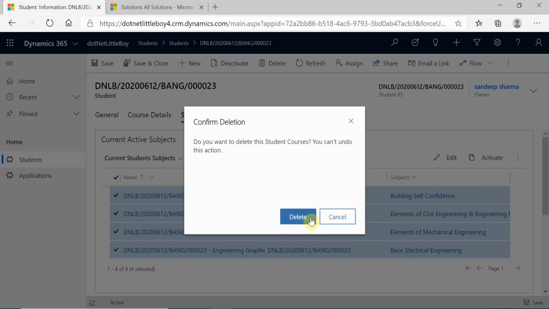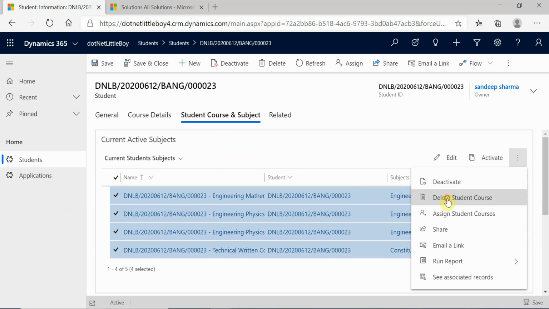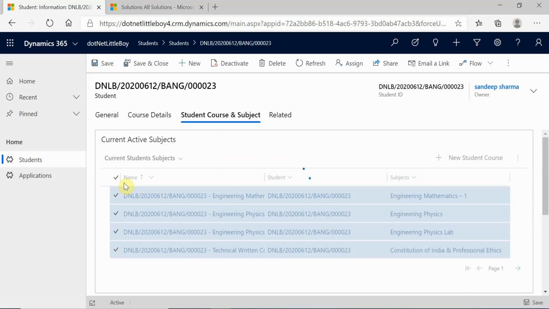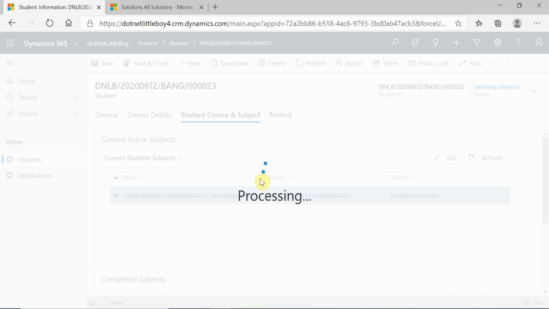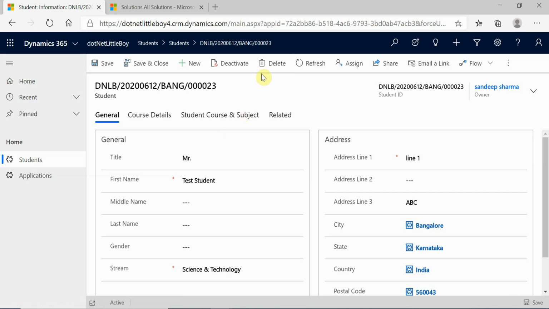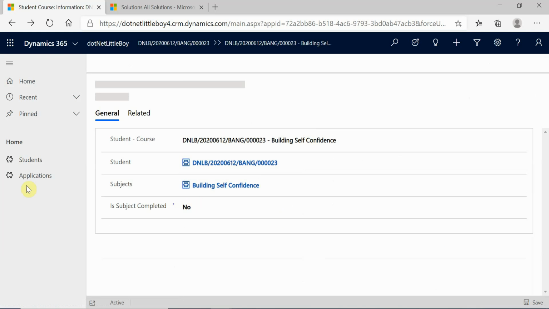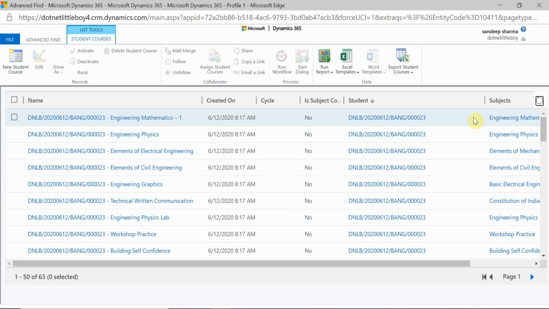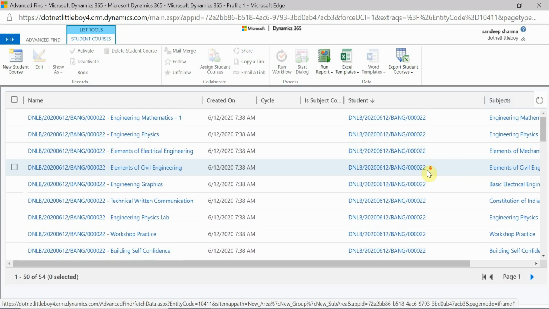Let me delete this, and go here and delete all. So all the child records of the student course have been deleted. Now I'll proceed to delete this. You'll see now it should be successfully deleted. Yeah, it is deleted. Now I don't have the student course with ID number 23, it's starting with 22 now.